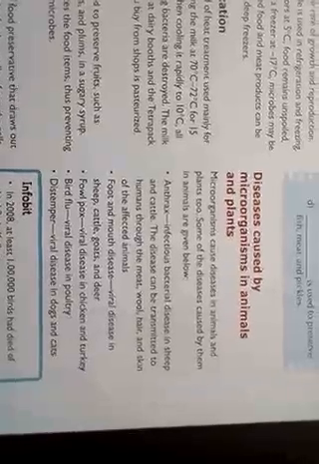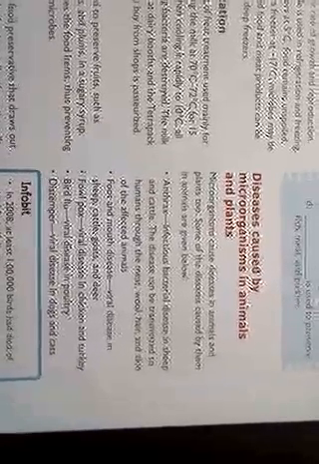Now next is diseases caused by microorganisms. Microorganisms can also cause some diseases, like anthrax, foot and mouth disease, fowl pox, bird flu and distemper. These are some of the diseases caused by microorganisms in plants as well as animals.